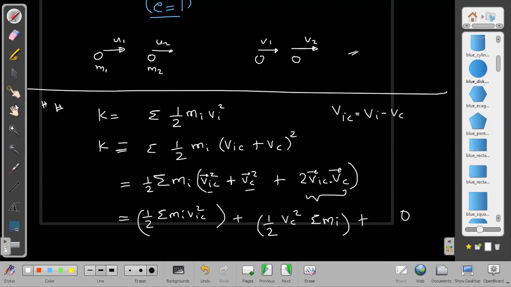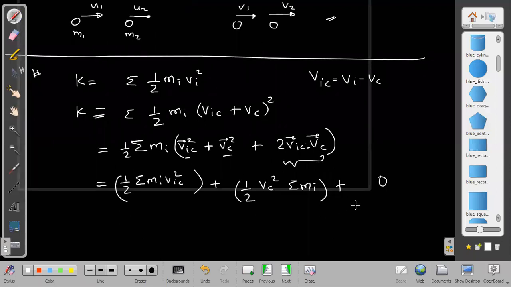The third term represents sigma mi Vic dot Vc into 2, and the 1 by 2 outside cancels the 2.